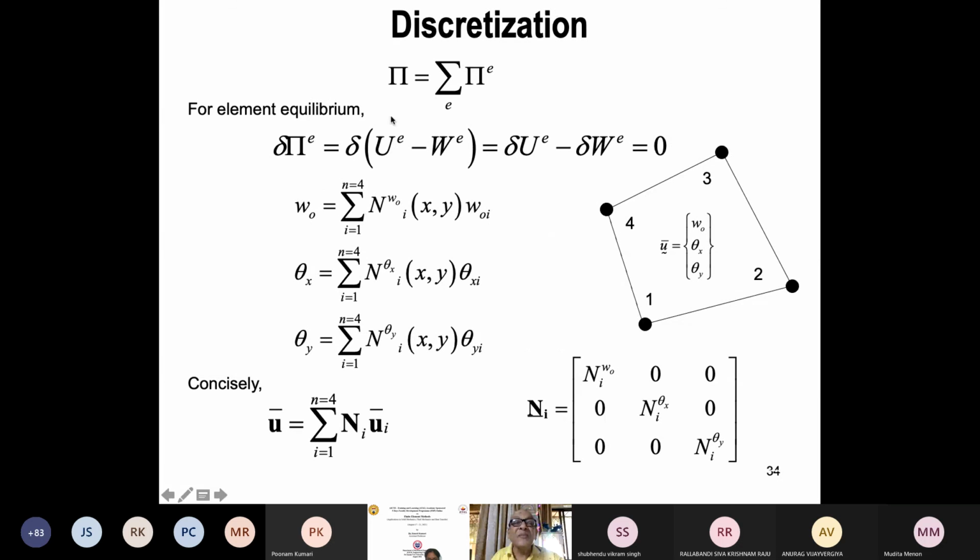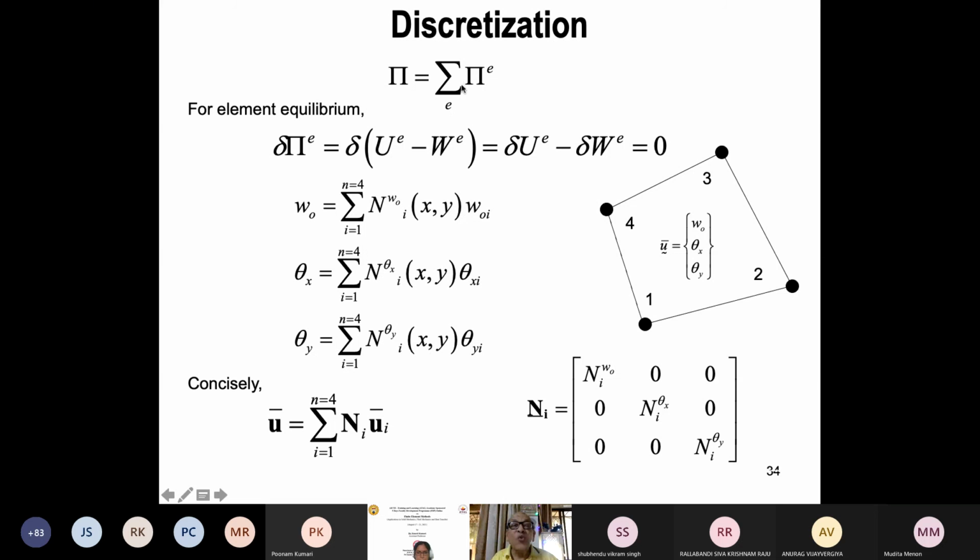And what is discretization? Total energy of the plate is also equal to the sum of energies of the elements. Energy is a scalar quantity, so it can be summed over all the elements. Pi E is over the element, so sum this. So this is the discretization. If you have discretized your body, this is the basic statement. So discretization starts from here.